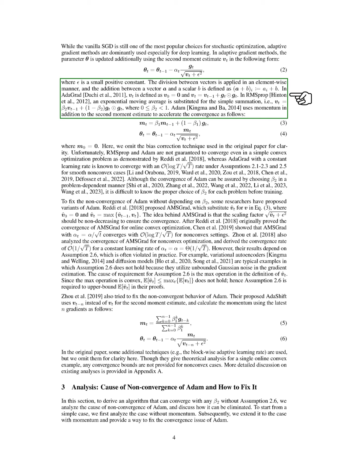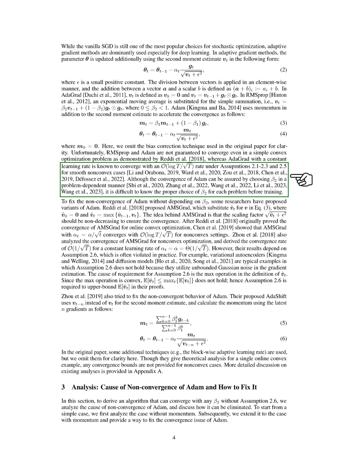However, RMSprop and Adam do not guarantee convergence even in simple convex problems. AdaGrad with a constant learning rate is known to converge under certain assumptions. Although the convergence of Adam can be ensured by carefully choosing beta_2, determining the right value for each problem beforehand is challenging. To address the convergence issues with Adam, some researchers have proposed variants like AMSGrad, which modifies the second moment estimate to ensure it is non-decreasing.